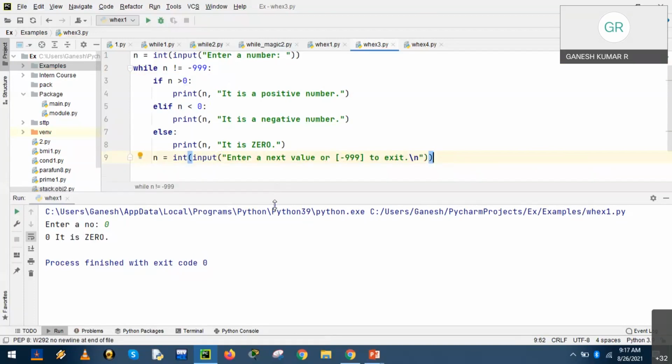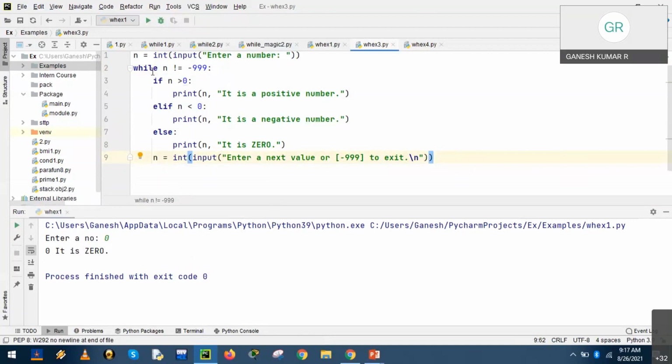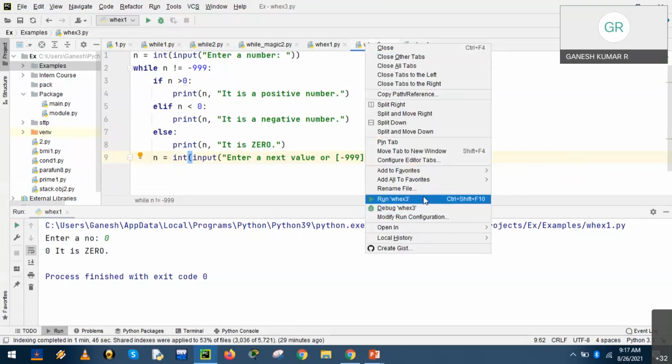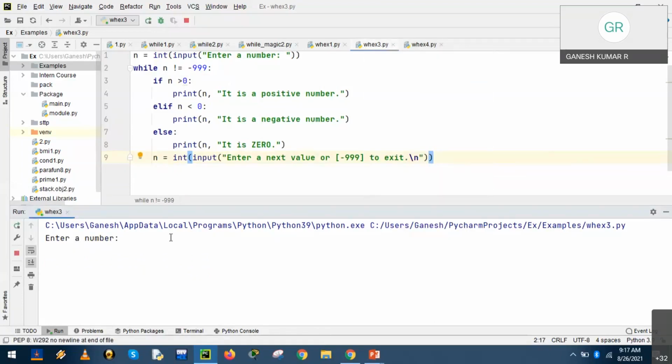Fine. Is it clear? So the same if we have accommodated inside the while loop, our purpose is to repeat the execution as long as the condition is true, right? Let us run the program. Run, enter a number, the same output 1, 2, 3, 4, right? So it is a positive number. Now enter a value or minus 999 to exit.